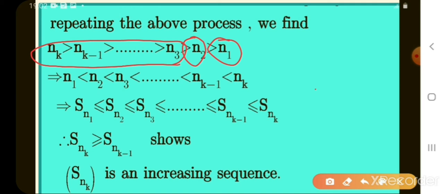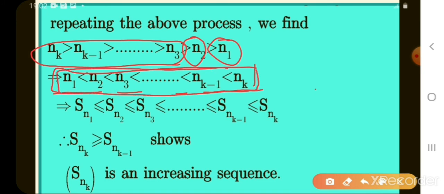What is the next least dominating term? n3. That implies n1 less than n2 less than n3 and so on. These are limited, meaning finite, n1 to n_k limited dominating terms. That implies the elements of the subsequence are S_n1, S_n2, S_n3 and so on. So S_nk is an increasing sequence.